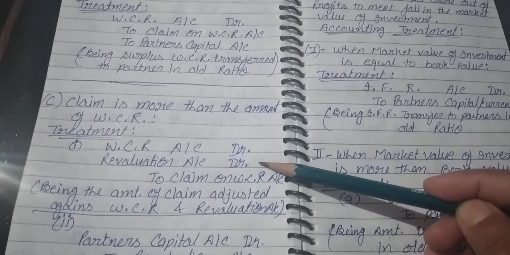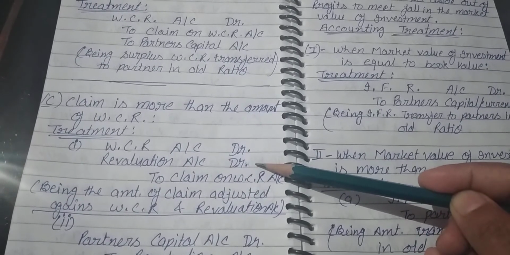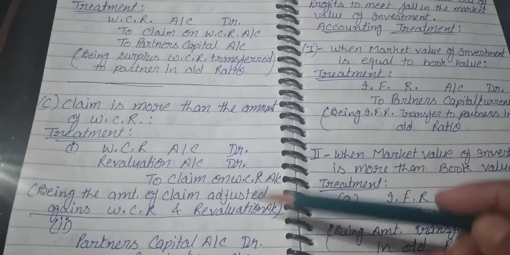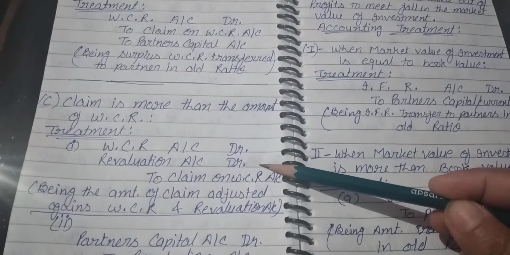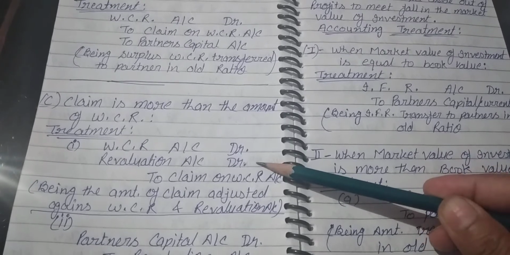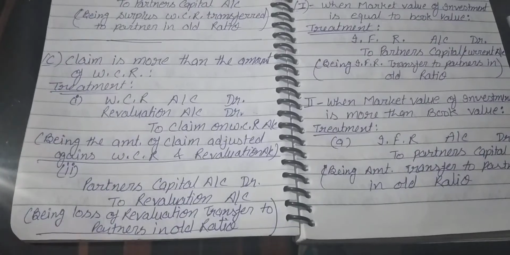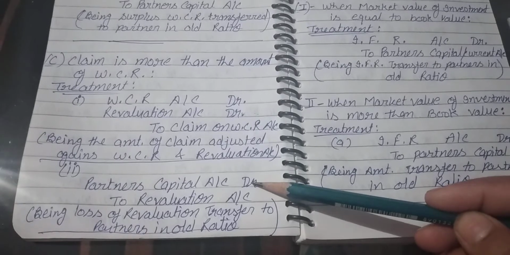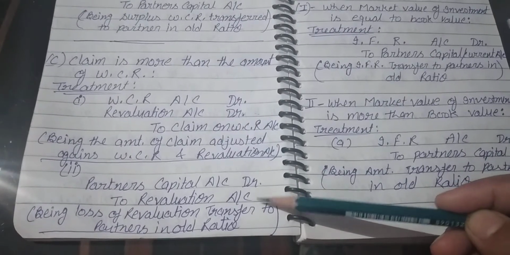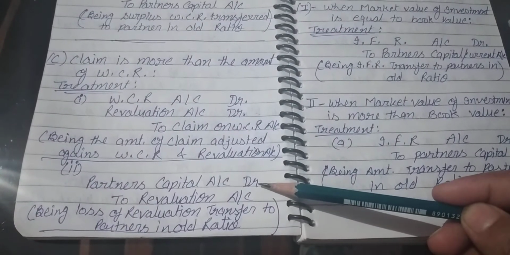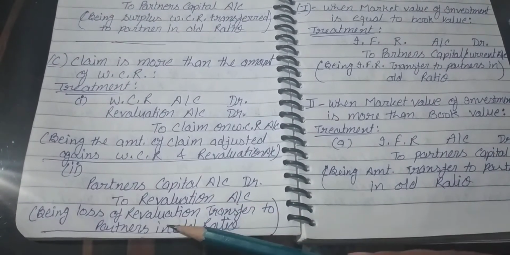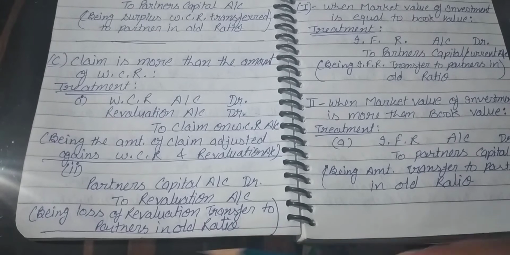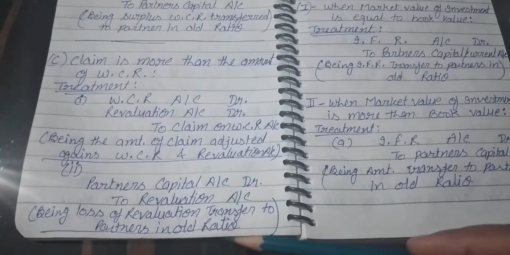Revaluation means reassessment of liabilities, and these are losses. These losses will be borne by the old partners in the old ratio. So the entry will be the transfer entry: partners' capital account debit to revaluation account, being loss on revaluation transferred to partners in old ratio.